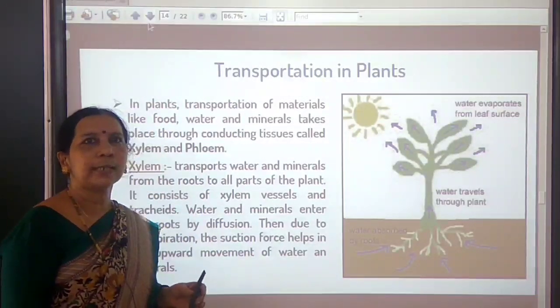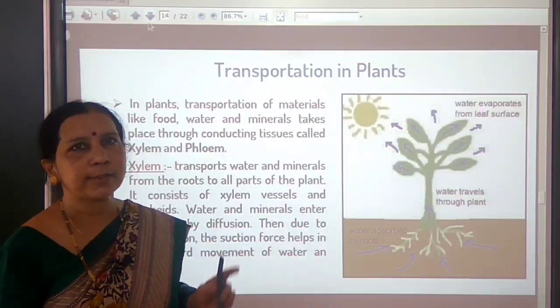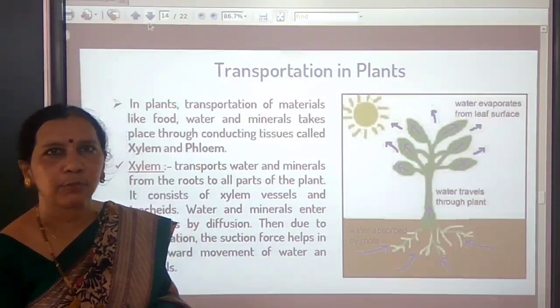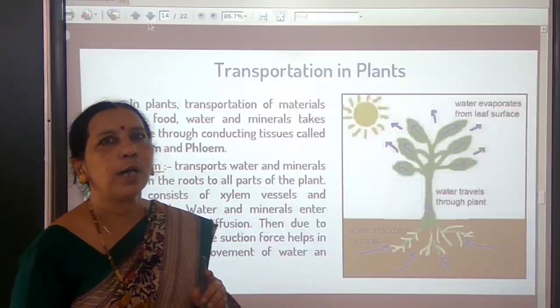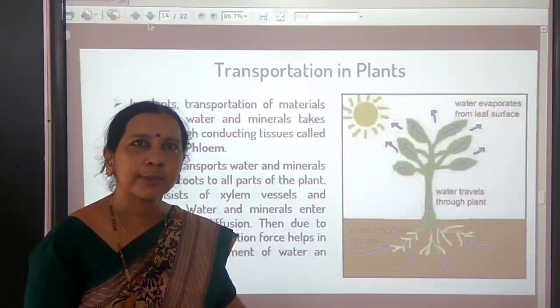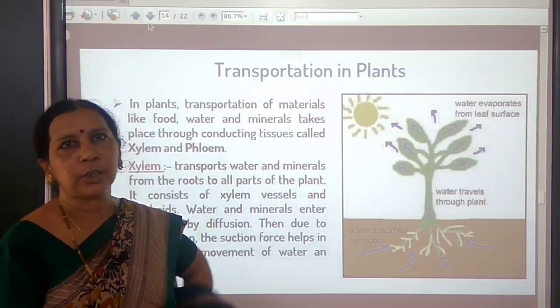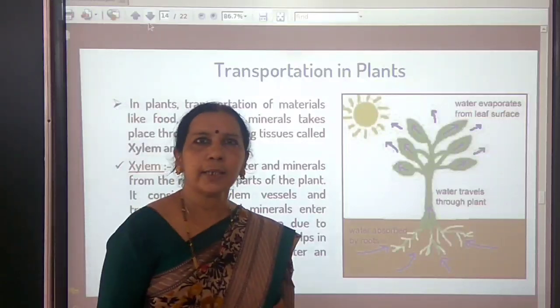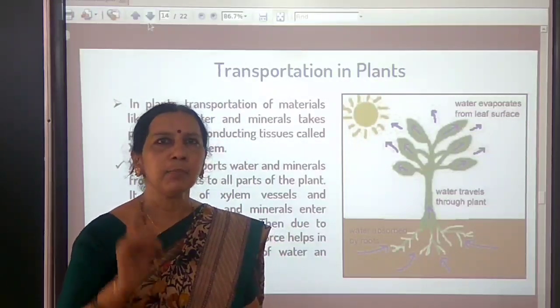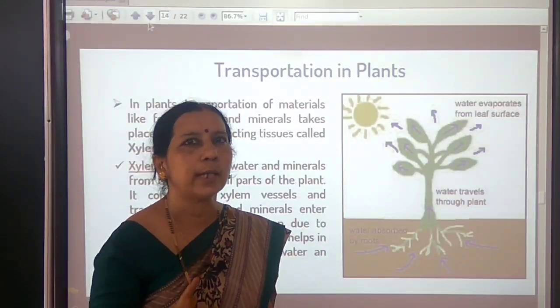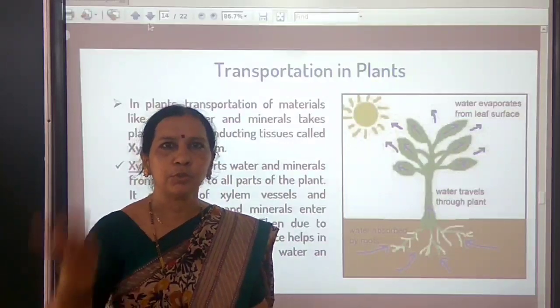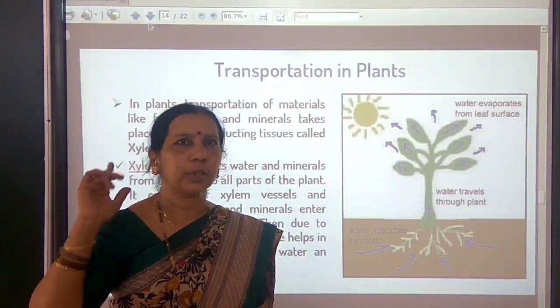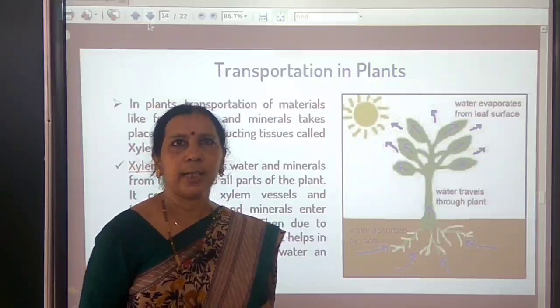You have learnt in 9th standard that xylem vessels are responsible for the transport of water and minerals from roots in the upward direction. Here the water and minerals in the xylem move only in one direction, from roots to the tip of the plant, so it is unidirectional.